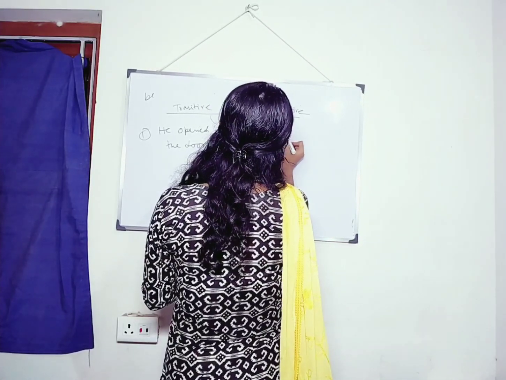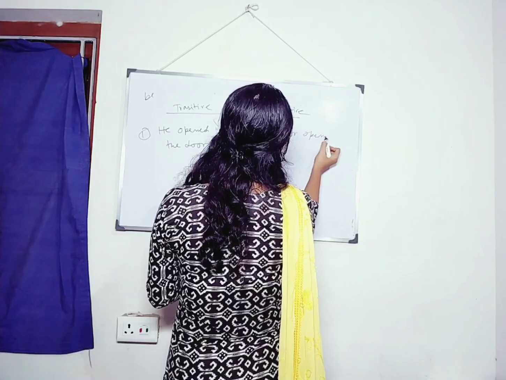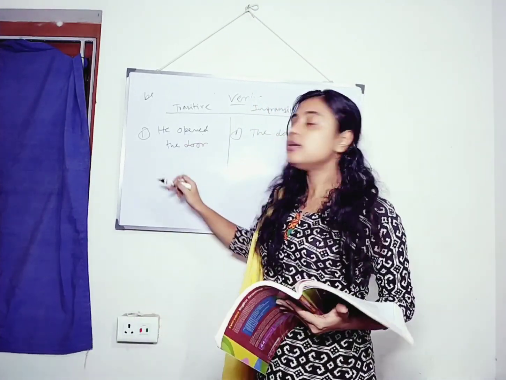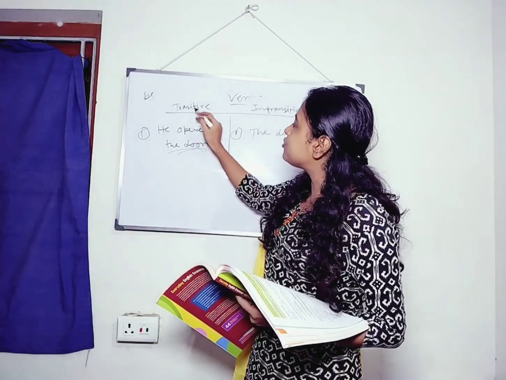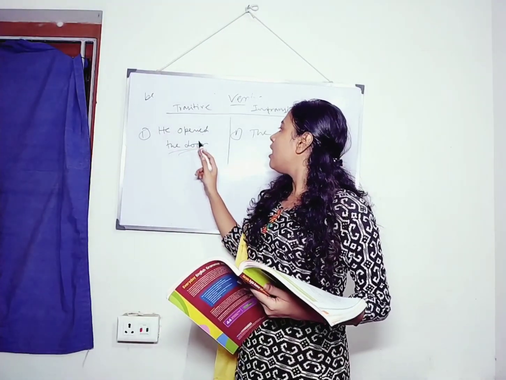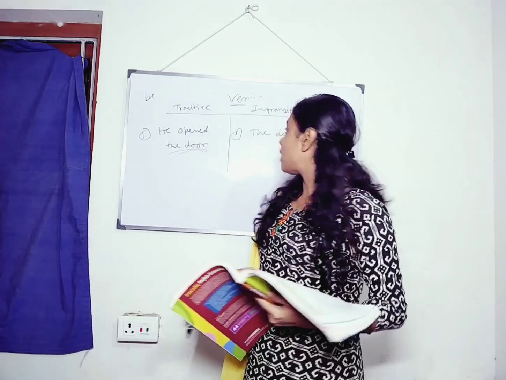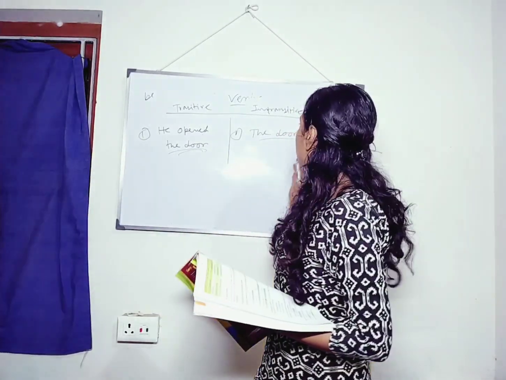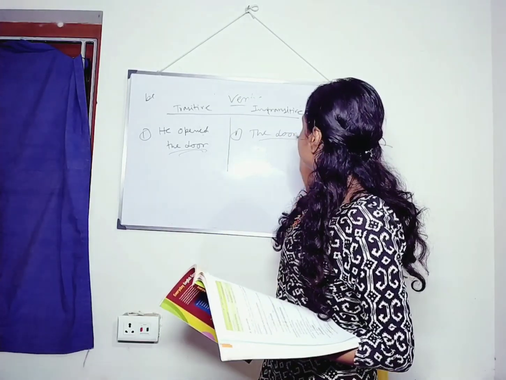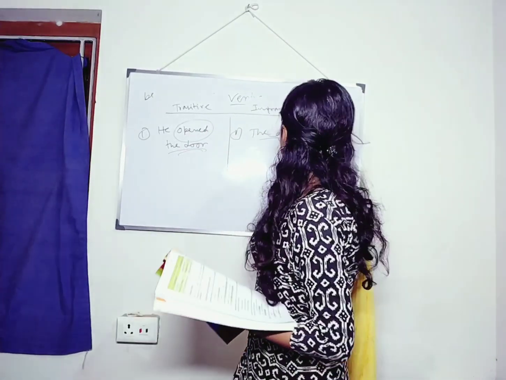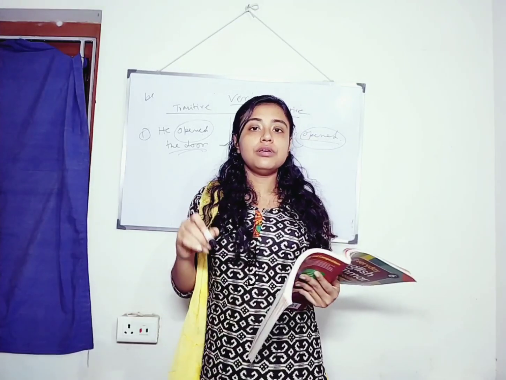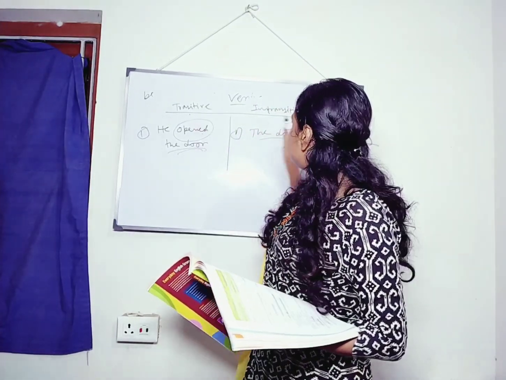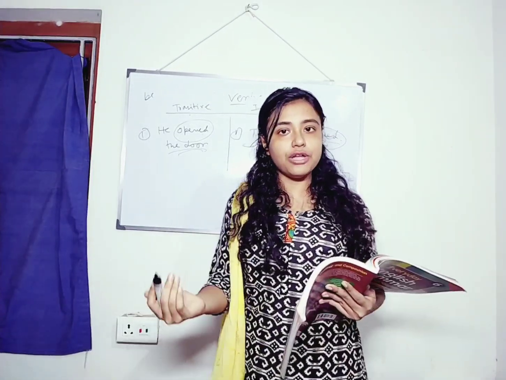The door opened. Tell me, he opened what? The door. So this is transitive and this sentence contains an object. The door opened. Do you find any object? No. So here we can see this opened verb acts in both the cases. First for transitive, second time for intransitive.